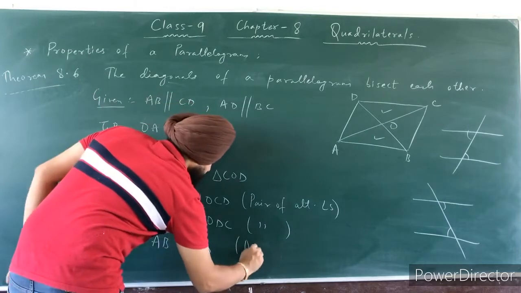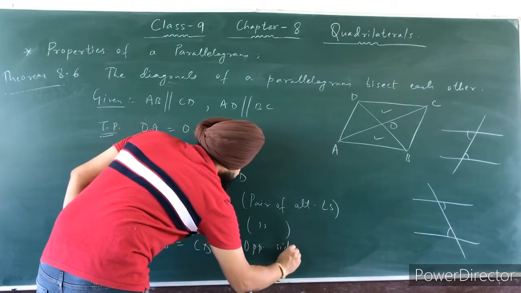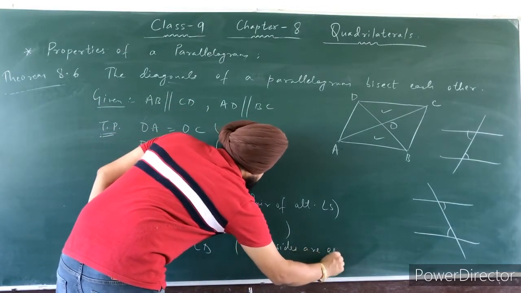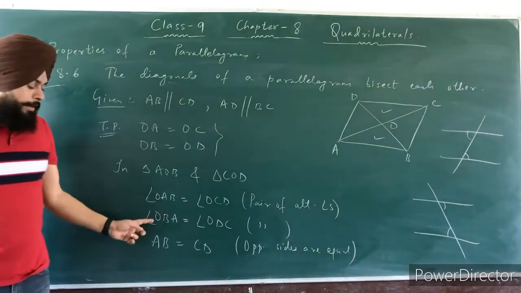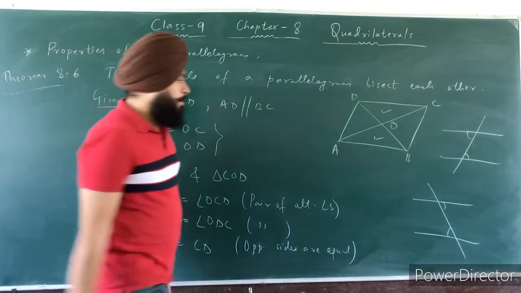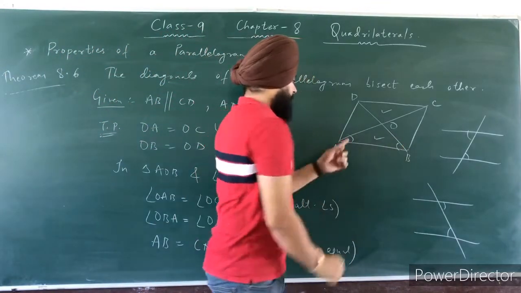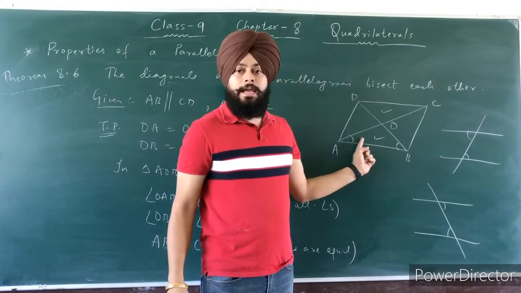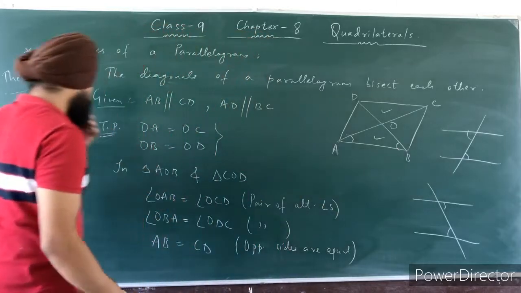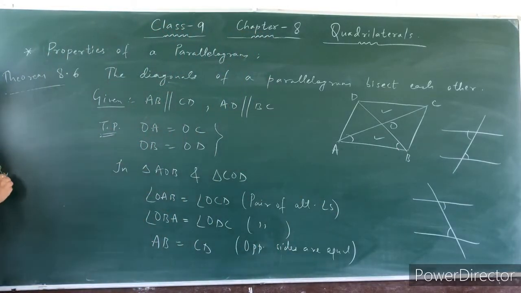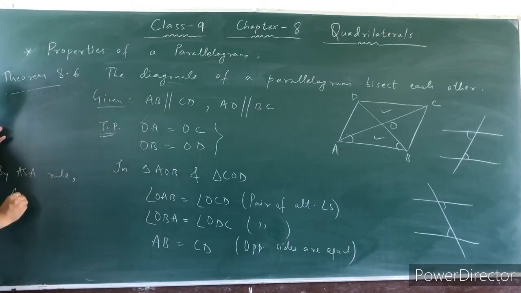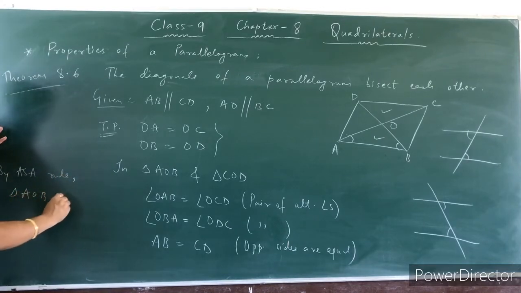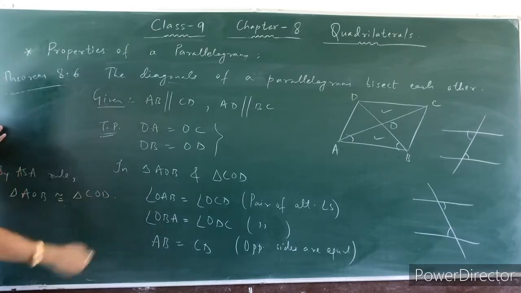This is because opposite sides are equal. So we can take two angles and one side. So which criterion is here? Angle, side, angle. ASA. So by ASA rule, triangle AOB is congruent to triangle COD.